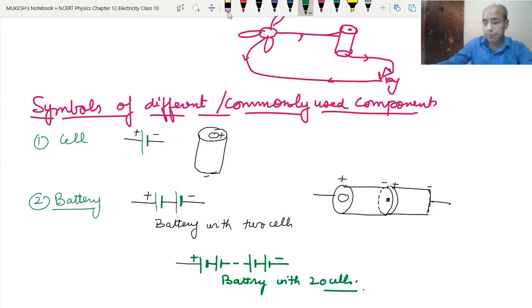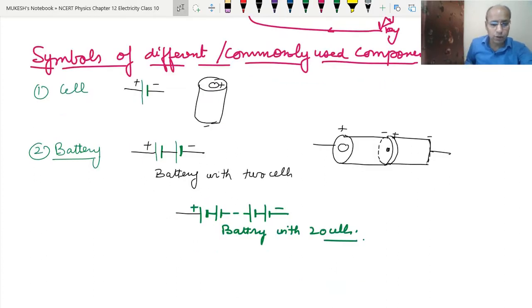Now what is the purpose of the battery? Basically, it provides the current, or the potential difference that we have studied earlier. So how can we define the battery?